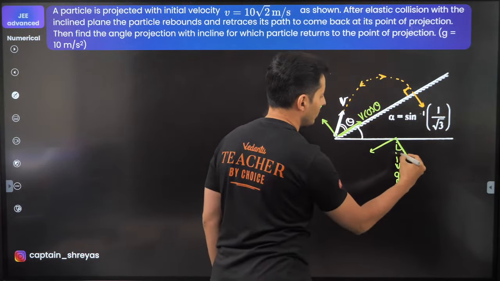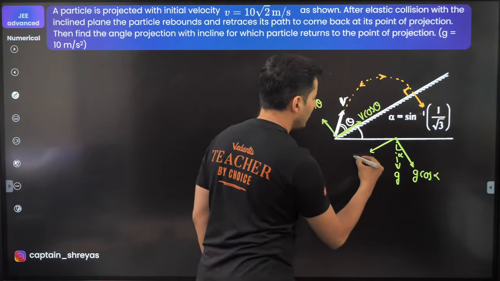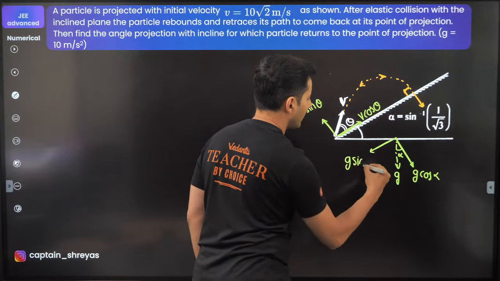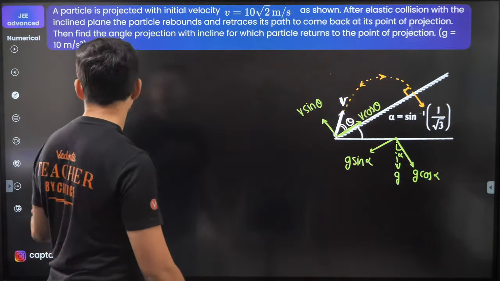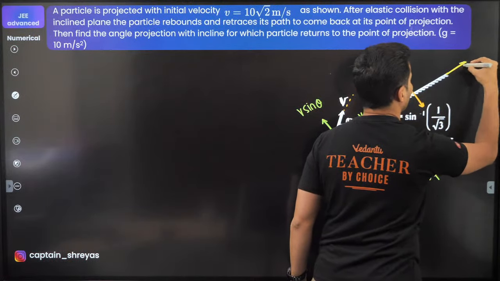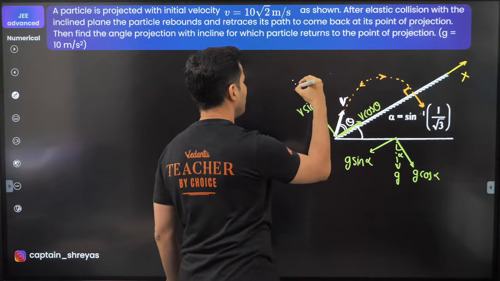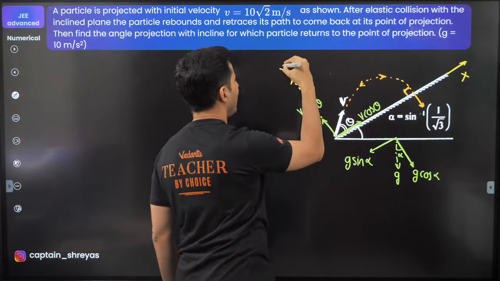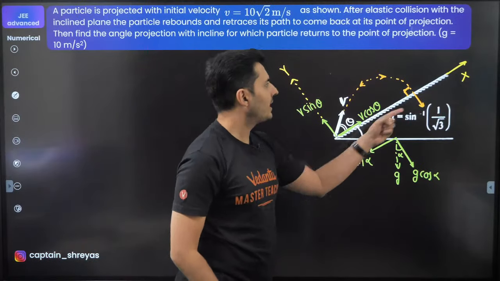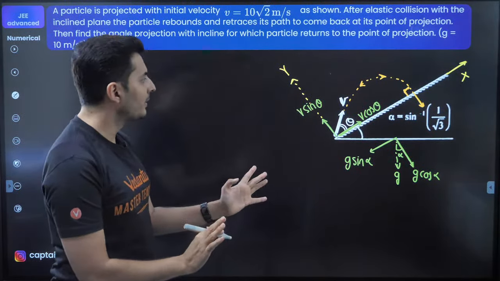Obviously, if this is alpha, this is also alpha. So this will be nothing but g cos alpha component, and this would be nothing but g sine alpha component. Last thing over here, I will choose my axis. I think it's best in our interest to take this as my x-axis, and I can make this my y-axis. This is your x-axis, this is your y-axis. I think I have most of the things over here.